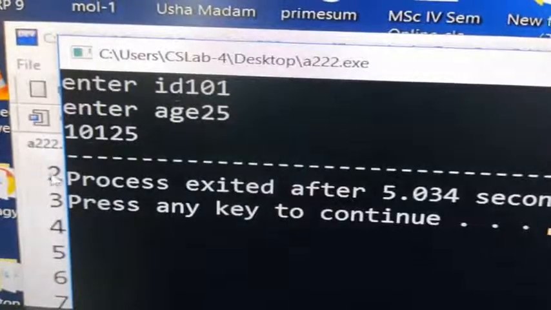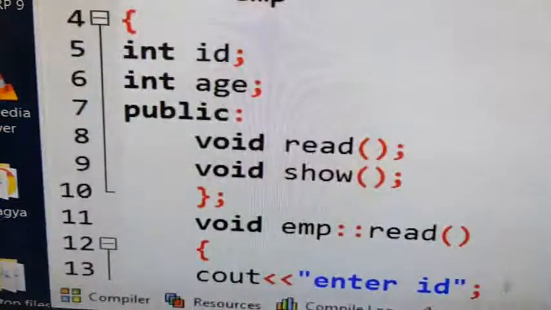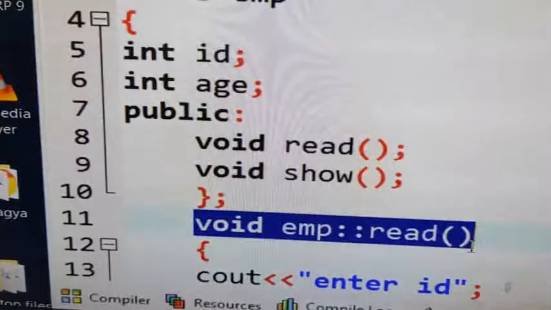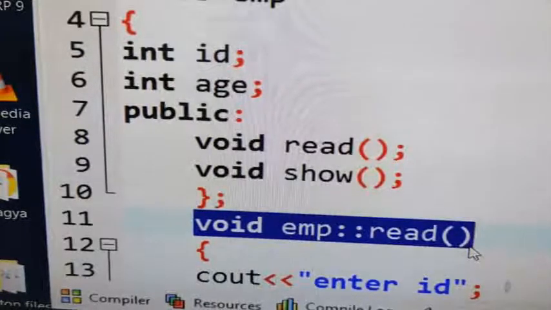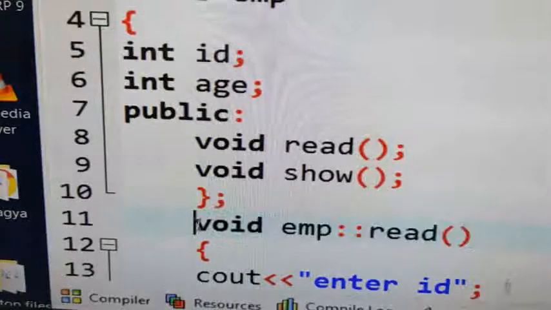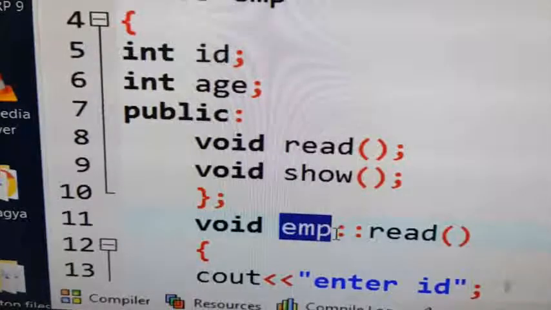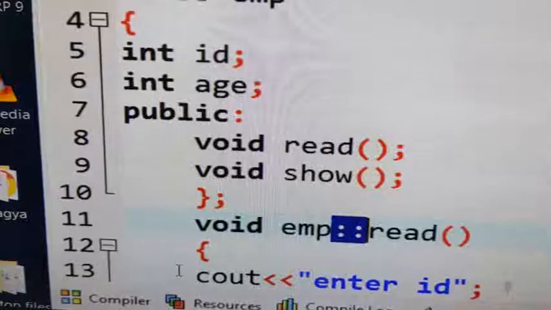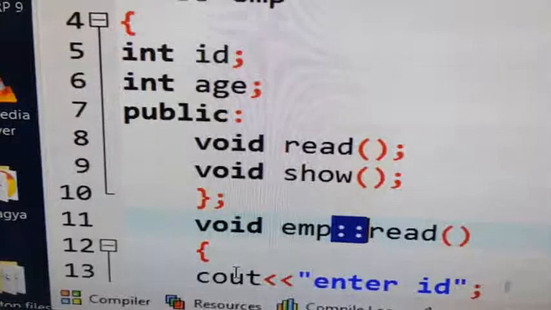Right, same output. The only thing is, in the first example program I declared all the functions inside the class. In the second example I have given the name of the function inside the class, but the function definition I have given outside the class. So this is the syntax when you are defining any function outside the class. First you should give the return type, then the name of the class to which you are creating the function, and the name of the class and the name of the function should be separated by a scope resolution operator. The remaining function body and everything is the same. Okay, so this is about different ways of defining a function in C++. Okay, thank you.